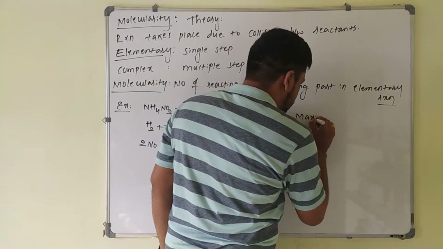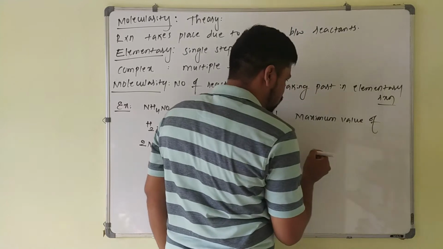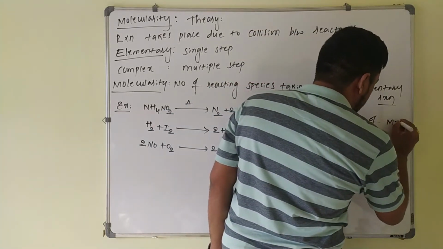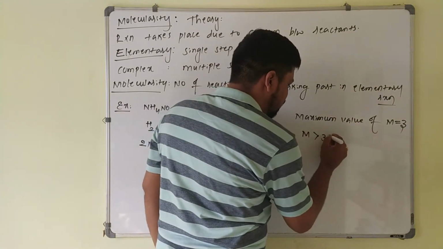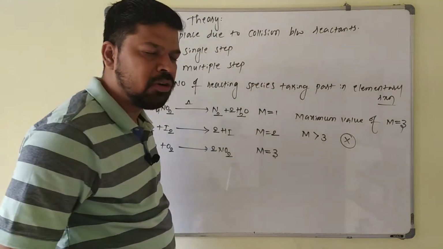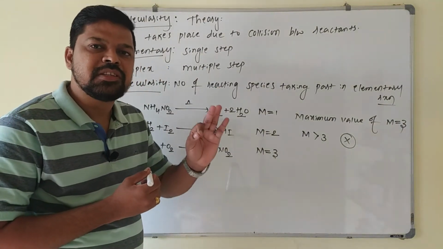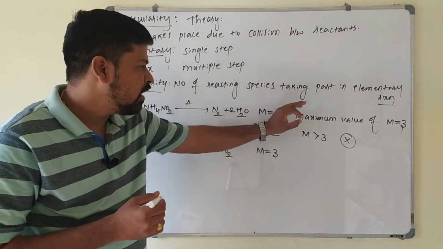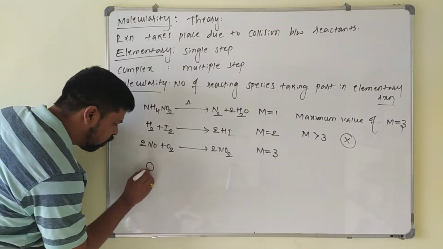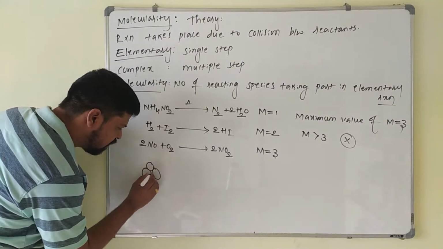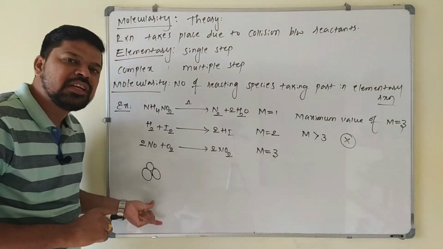The maximum value of molecularity will be equal to 3 here. Molecularity greater than 3 is not possible because the simultaneous collision of more than 3 molecules in a single step is not effective. That's why only 3 is possible. For example, here 3 molecules are undergoing simultaneous collision like this. Here all the 3 spheres are in touch with each other so that their collision will be effective.